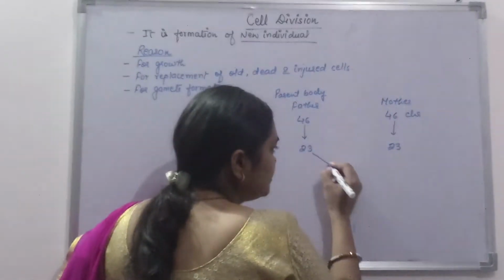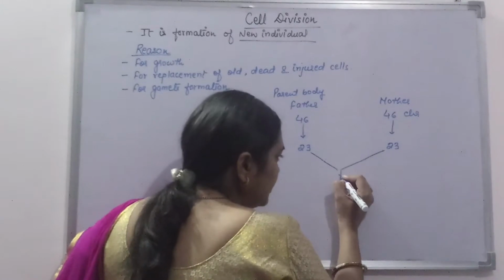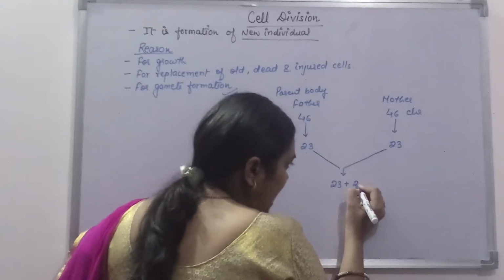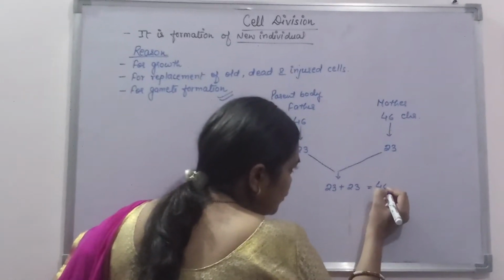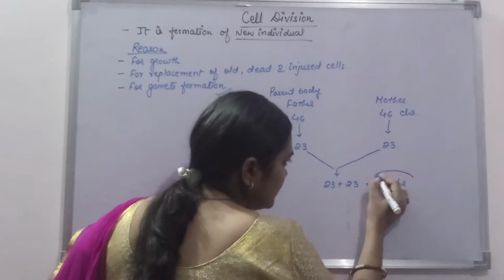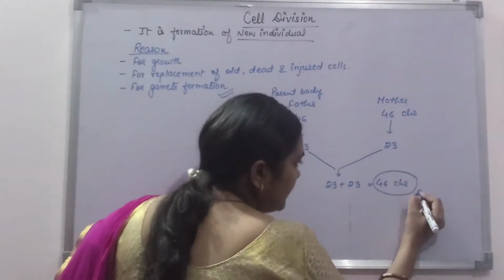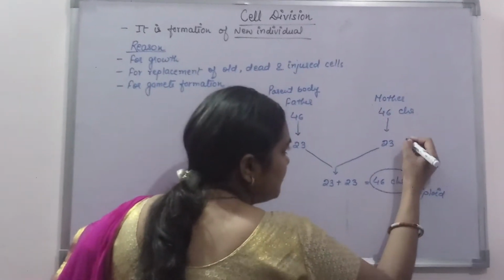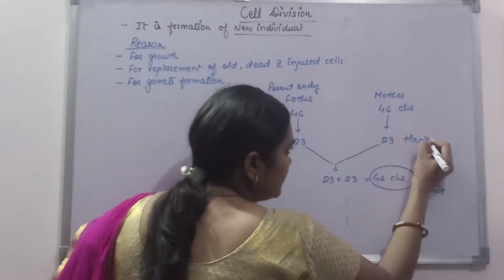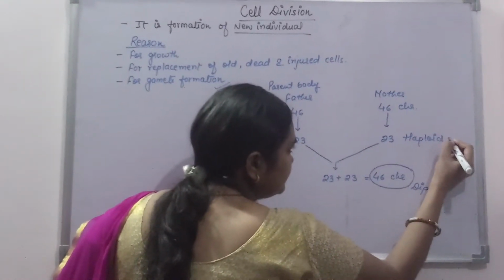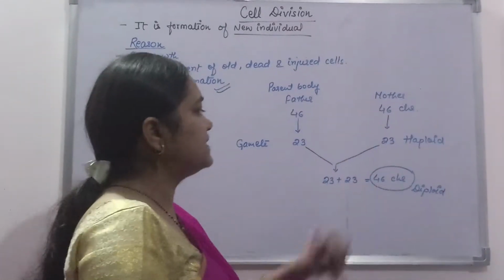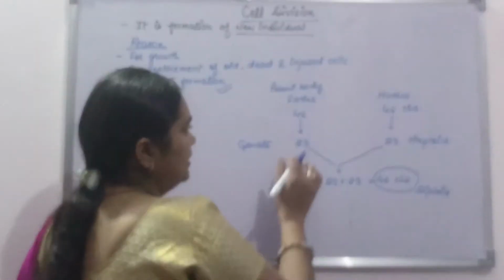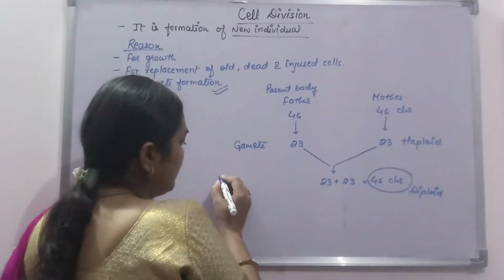When these two, that is 23 and 23, combine, they will form a cell having 46 chromosomes. Okay student, that means they will again acquire the diploid stage. This is haploid, and this is diploid. Suppose there is no division and the chromosome number remains the same.